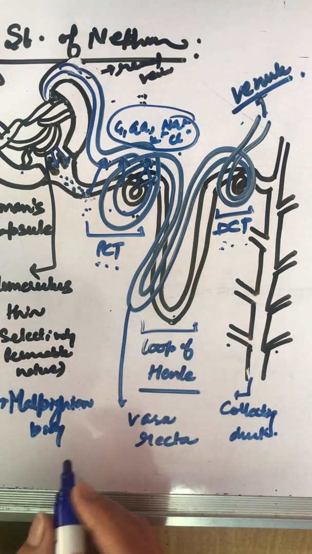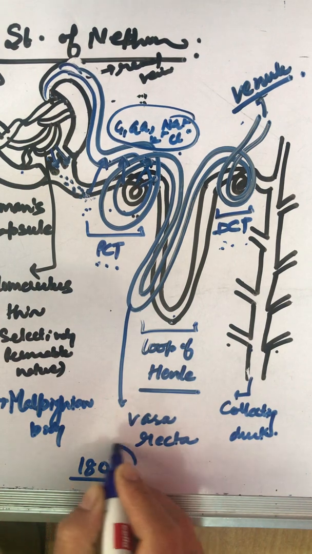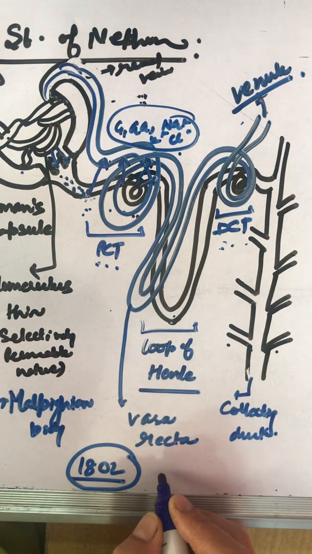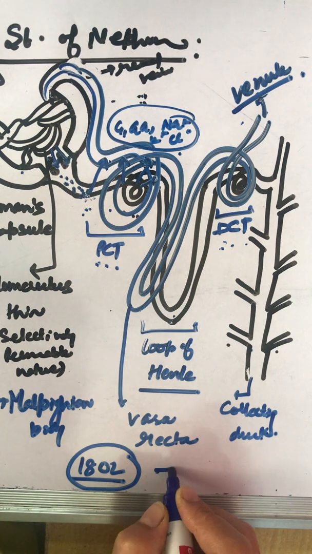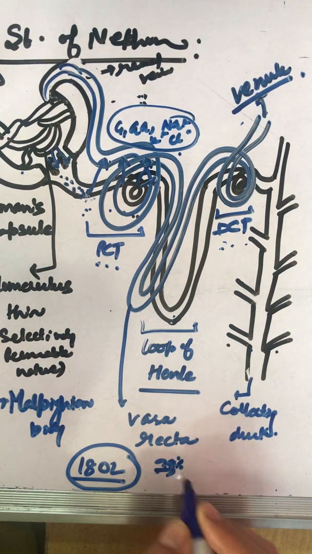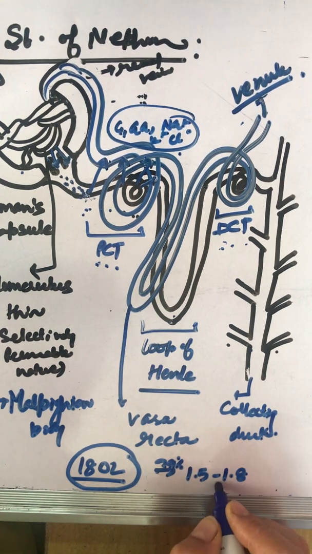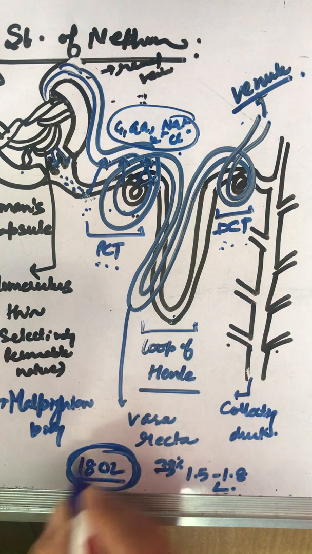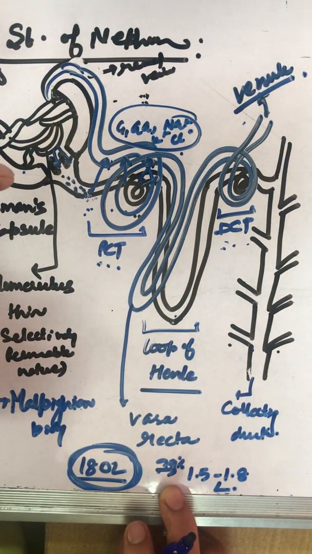Our body generally generates 180 liters of filtrate per day, but this is not the amount of urine that is released out from the body. Almost about 99% of it is reabsorbed, and whatever is left behind is 1.5 to 1.8 liters. Clear? This much is released out.